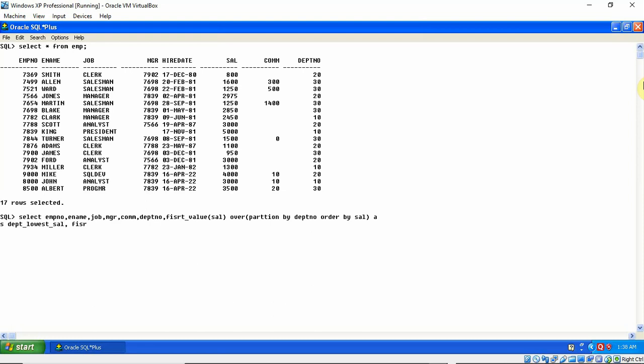I'll use the same analytic function, FIRST_VALUE of salary, OVER PARTITION BY department number deptno, ORDER BY sal, and this time I'll use DESC so that it will pick up the max value.